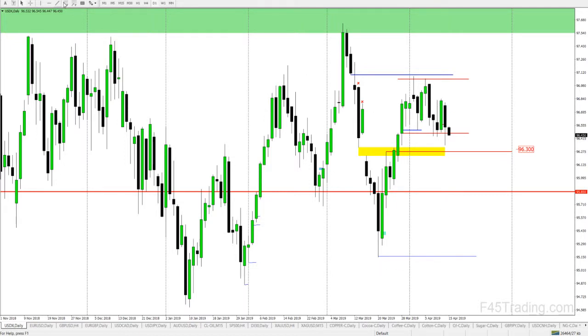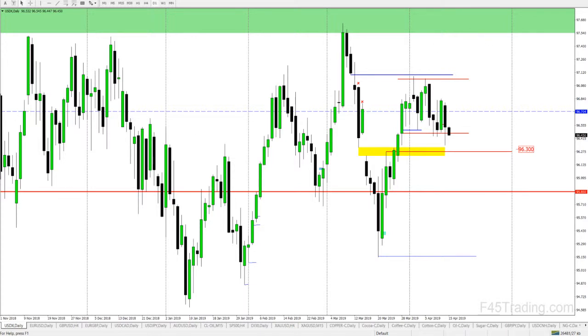If we see a move any higher than this line right here, we'll call it 96.70 on the high side, then there's a very good chance that price will probably run higher in here. So that's my line in the sand. Everything lower than that, I'm going to be bearish. Anything higher than that, I'll be bullish. That's really as easy as I'm trying to make it here.